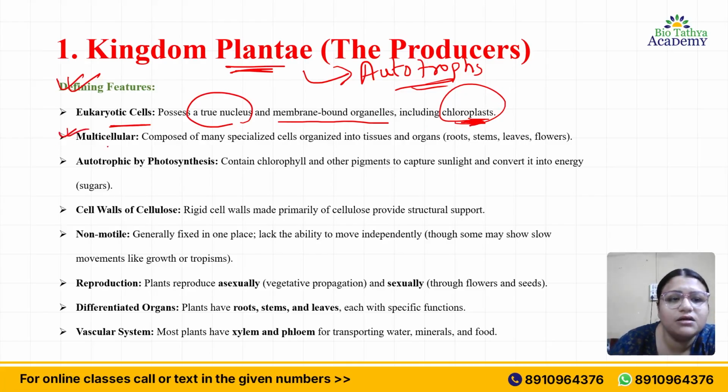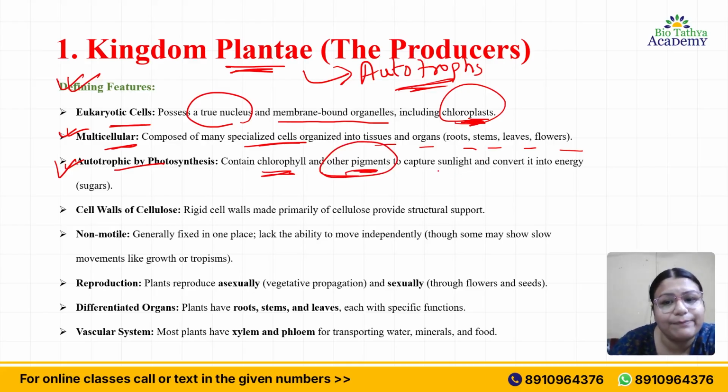They are of course multicellular, composed of many specialized cells which are organized into tissues and organs, that is divided into roots, stems, leaves and flowers. They are autotrophic by nature, by photosynthesis. They contain chlorophyll, and with that they contain other pigments as well, which can capture sunlight and convert it into energy, that is sugars, meaning glucose.